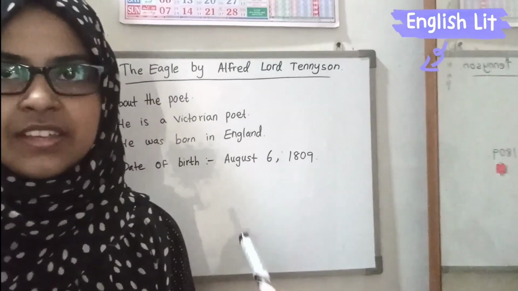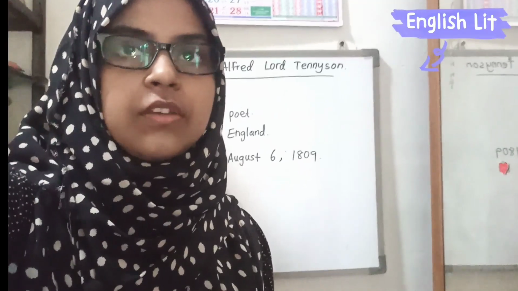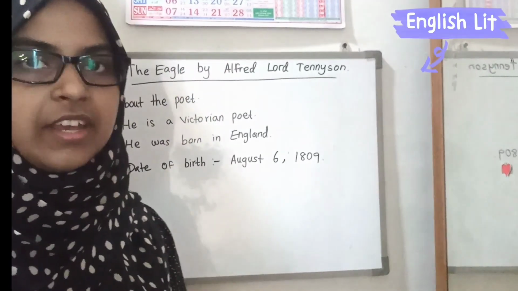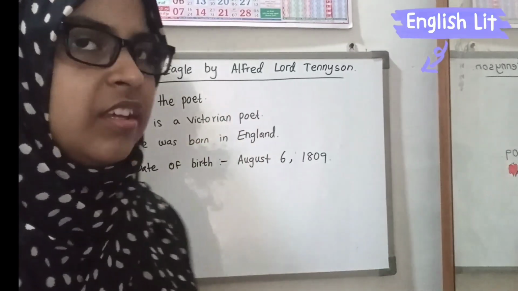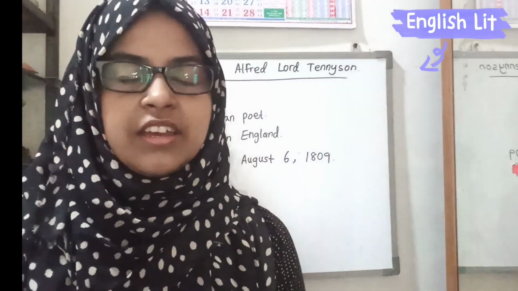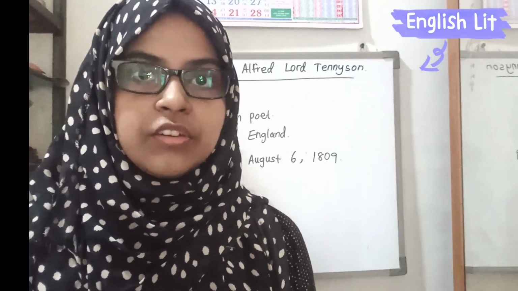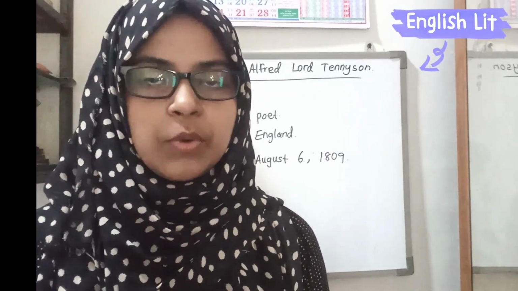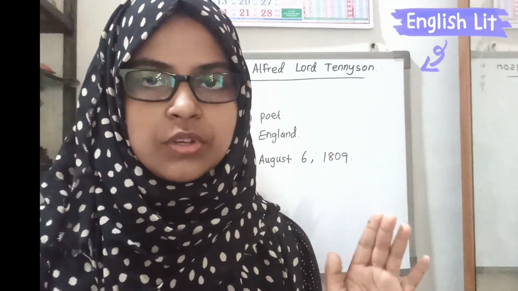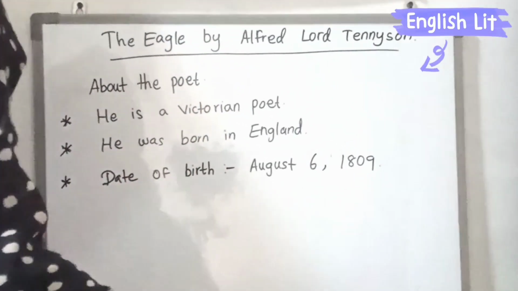For his parents, he was the fourth child. He showed an early talent for writing, because at the age of 12 he wrote a 6,000-line epic poem. So we can imagine what a talent he had. He's a very talented poet, we can say.